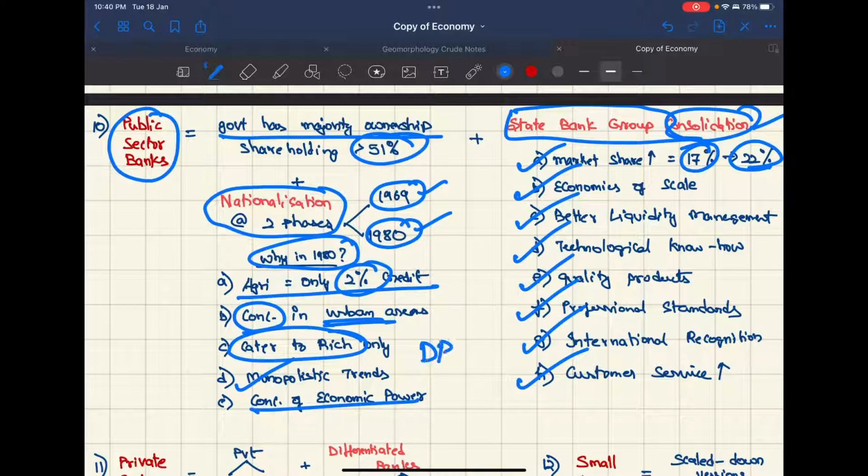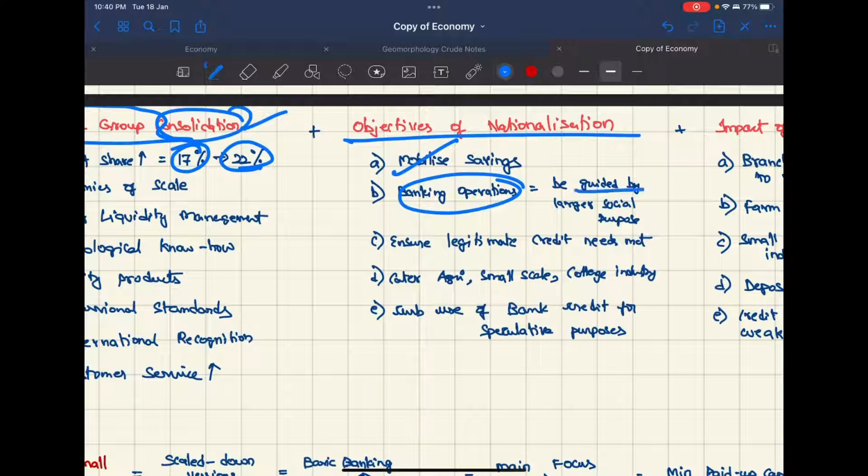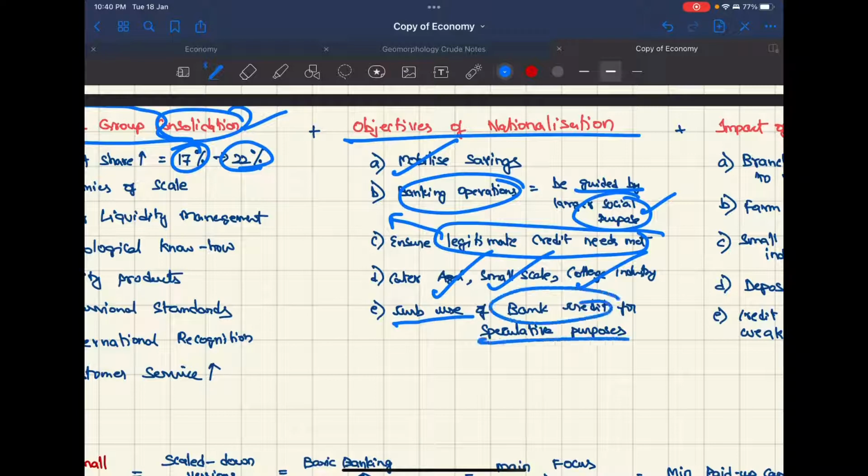So according to DPSP, they nationalized these banks. And what are the objectives of nationalization? It is to mobilize savings, banking operations to be guided by social purpose, and ensure legitimate credit needs are met rather than catering only to the rich, and cater to agriculture, small scale, and cottage industries. Curb the use of bank credit for speculative purposes like the share market, etc.